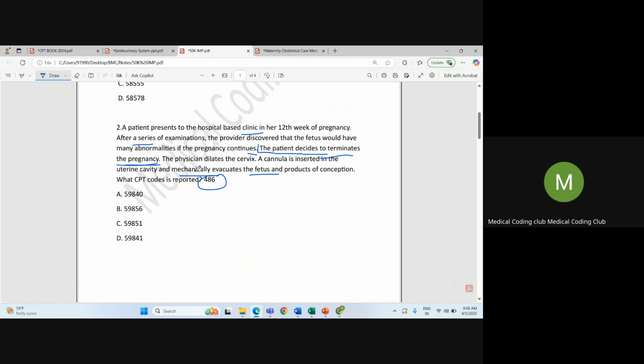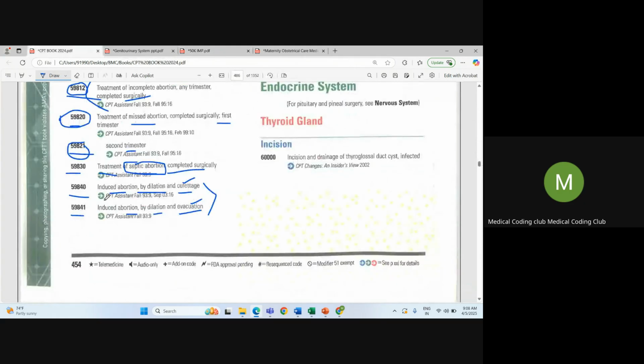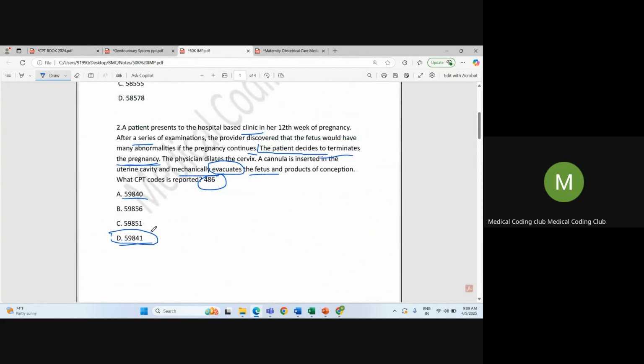So it's an induced pregnancy termination, that means induced abortion. Now, which procedure have they utilized? You can see mechanically evacuates. So utilizing evacuation procedure, they did the abortion procedure. So for the correct answer, you can see 59840 is there, 59841 is there. 59840 is induced abortion by dilation and curettage method. 59841 is induced abortion by dilation and evacuation method. So the correct answer should be 59841. 59841 is correct.